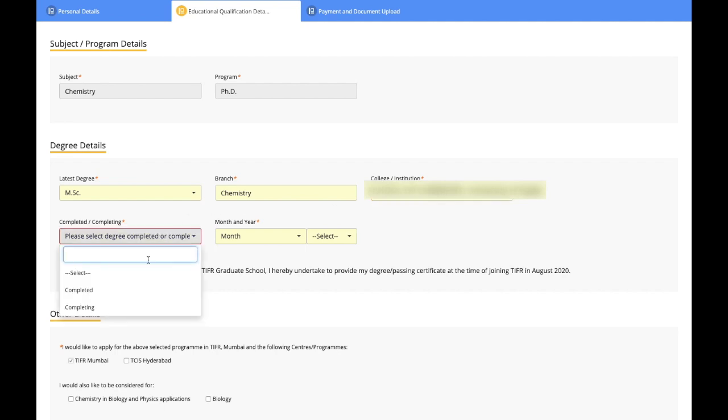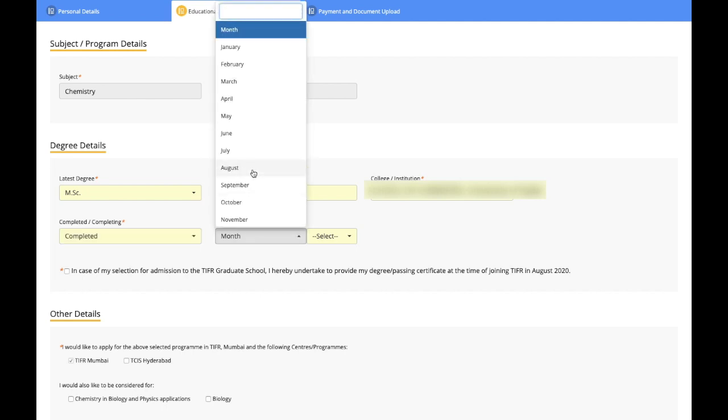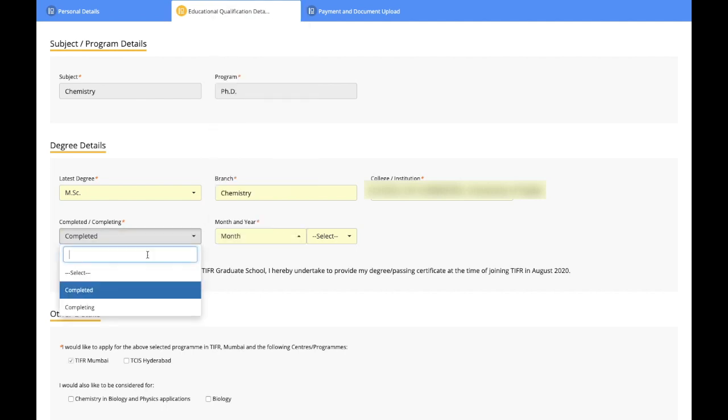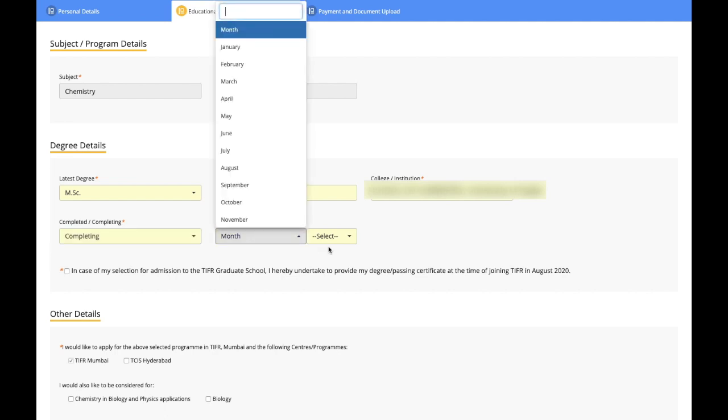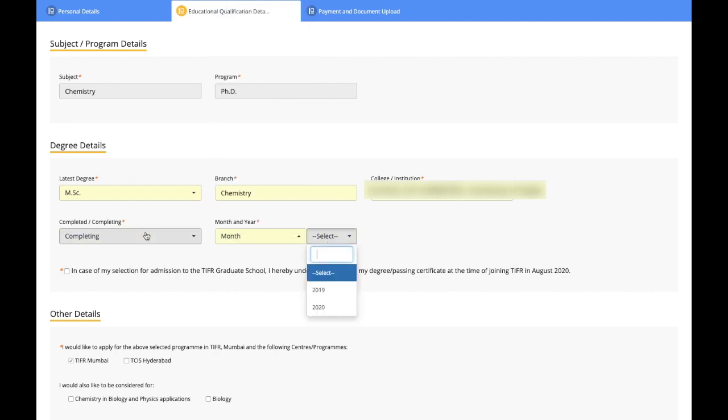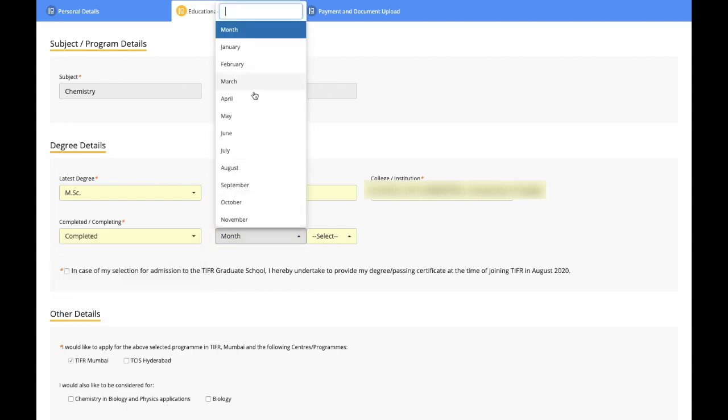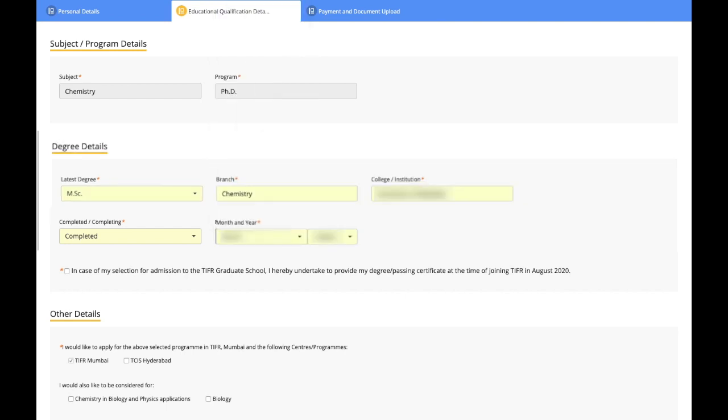Alright, so is your degree completed or completing? Means if you are in final year, you have to fill completing. If you have already completed your masters, select completed, and the month and the year in which you have completed. If you fill in the completing category, then also they will ask in which year and in which month you are going to complete your degree. Since I have completed, I'll fill it in the completed form and I'll give the month and date in which I have completed.